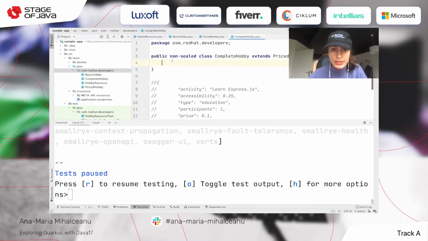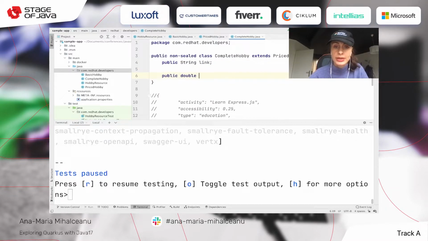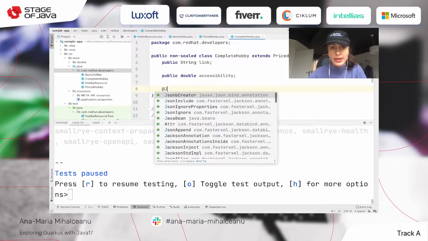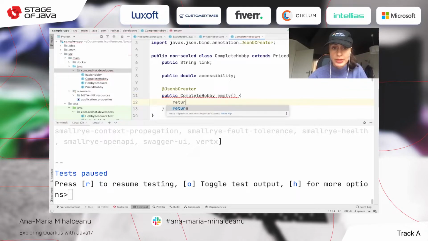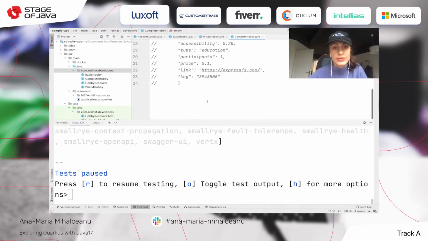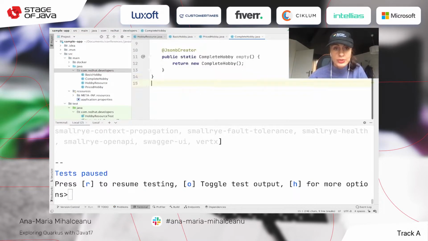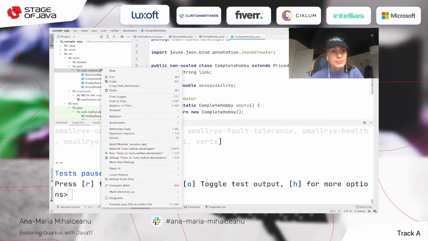What do I need next? Okay, the link, public string link, and public double accessibility, which I actually am going to copy paste from here. And again, a JSON creator, public complete hobby, empty, return new complete hobby, and this one has a step in front of it. So now we have some really nice DTOs. Cool. We've created our class hierarchy.